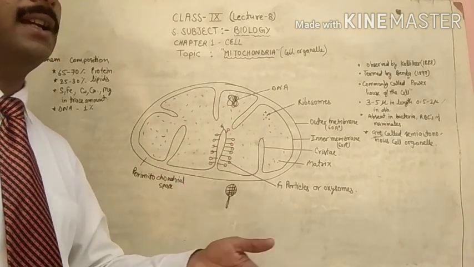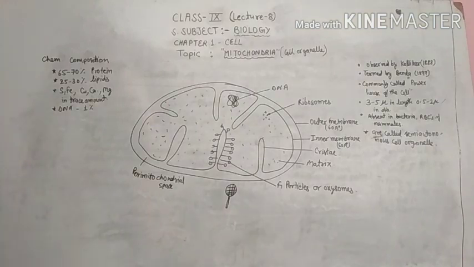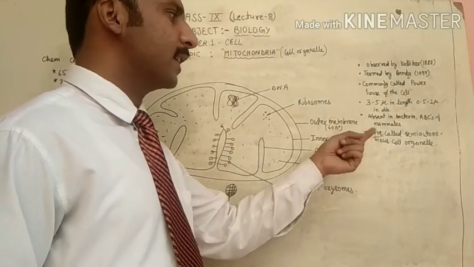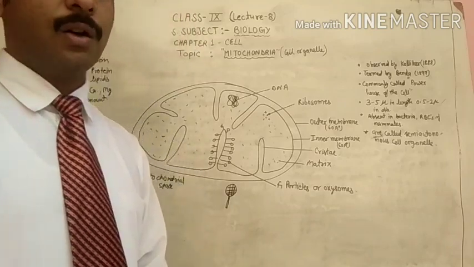They can multiply according to their need. That is why they are called semi-autonomous cell organelles.